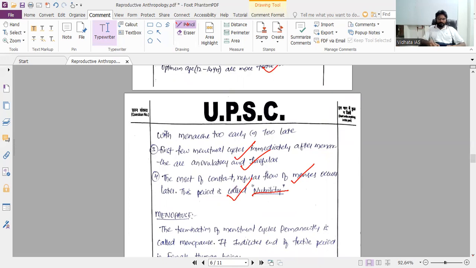It also provides psychological insight. Basically it teaches us what kind of changes psychologically a girl undergoes during menarche. So there is an educative purpose. The significance of studying menarche and menarche-related changes is educative.